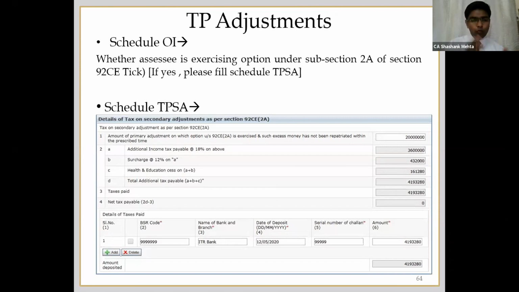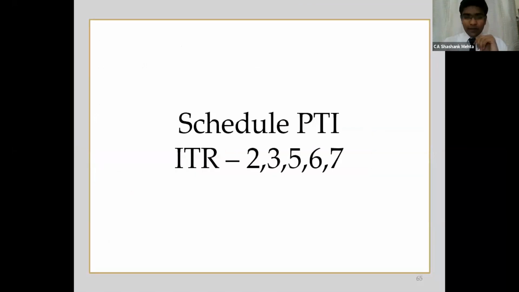Below that, you have to mention whether you paid that or not. Once that amount is paid, it will be applied only for this liability. And secondly, you will not be required to do any secondary adjustment. So this was the new schedule which they have brought in for transfer pricing adjustments. Now coming to the next schedule, that is schedule PTI, that is pass through incomes.